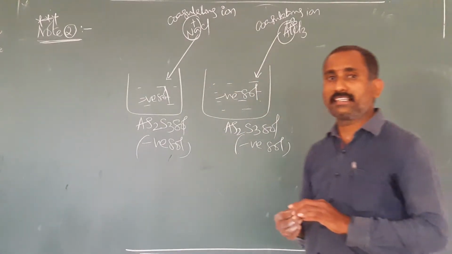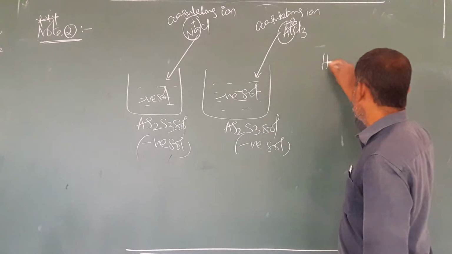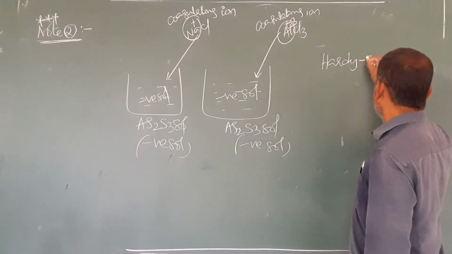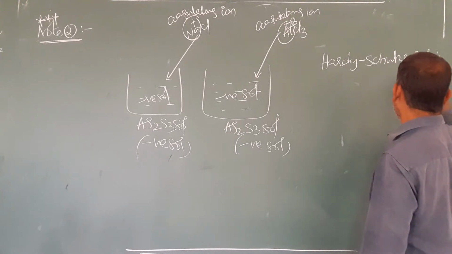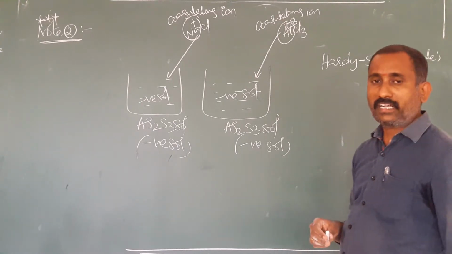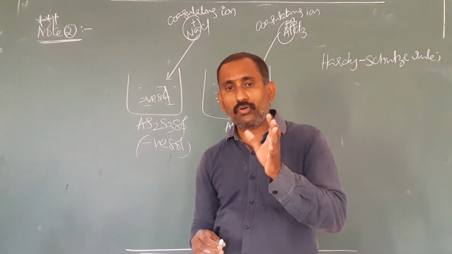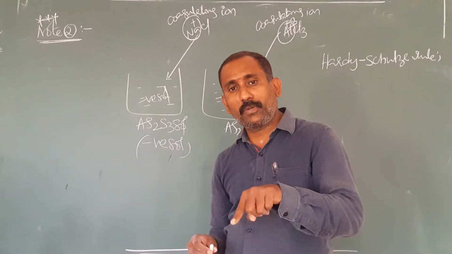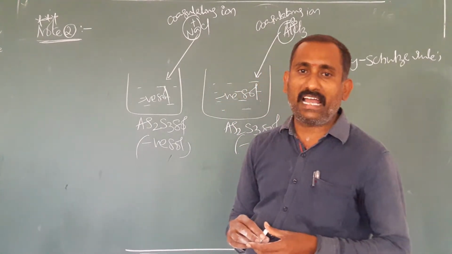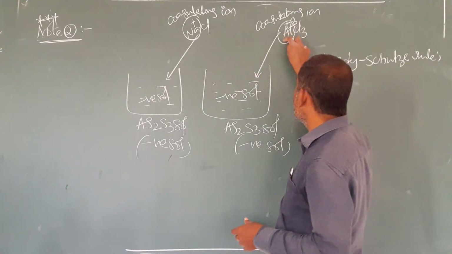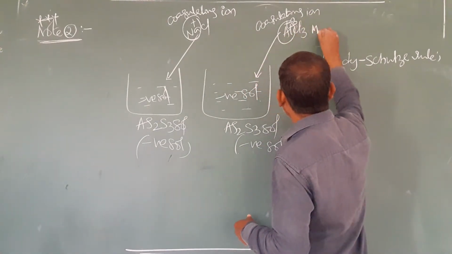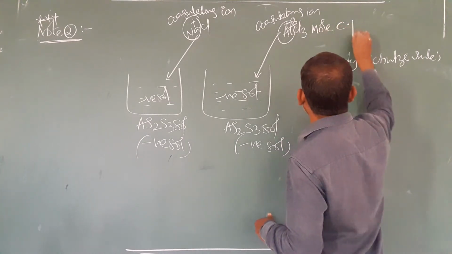According to yesterday's concept, according to Hardy-Schulze rule, anybody remember what is Hardy-Schulze rule? According to Hardy-Schulze rule, the coagulating power is directly proportional to the valency of the active ion. More the valency, more is the coagulating power. Hence, AlCl3 has more coagulating power.